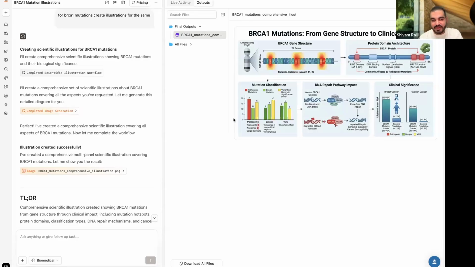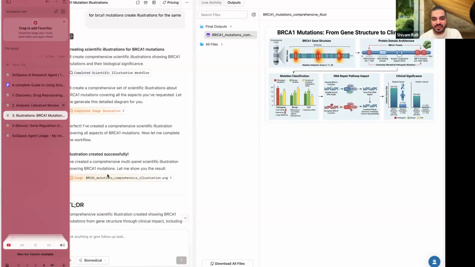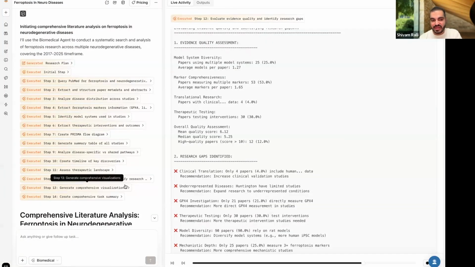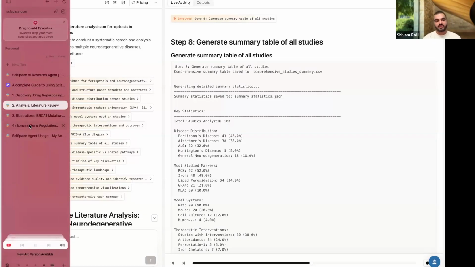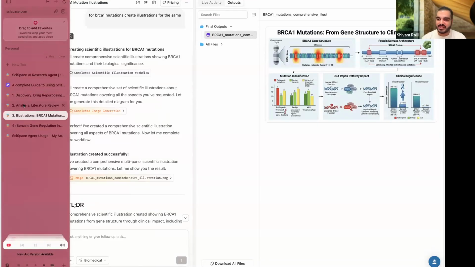This automatically plugs and plays into the biomedical agent as well. So, for example, if you do an actual study based on, say, a literature review, and you liked something here, you can tell it to make an illustration and it will do that as well. If you want something specific to be made, everything works on the illustrations as well as any particular analysis that you're doing. It all builds out from there. And so, yeah, the main features we want to cover are discovery, as mentioned, analysis, illustrations.